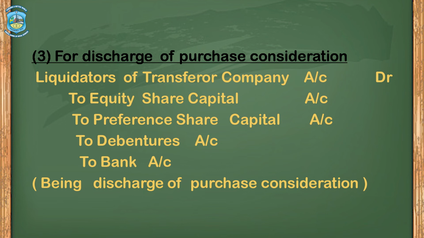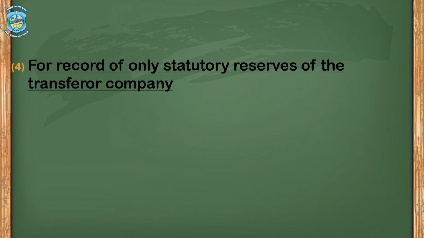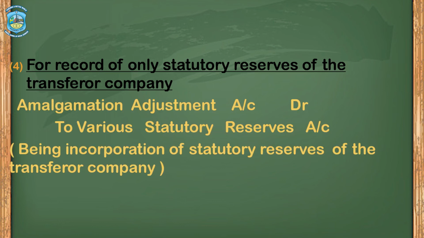The purchasing company may discharge its purchase consideration in the form of either equity capital or preference capital or debenture or bank. For that, the journal entry is this. Next, for record of only statutory reserves of the transferor company, the journal entry is amalgamation adjustment account debit to various statutory reserves.